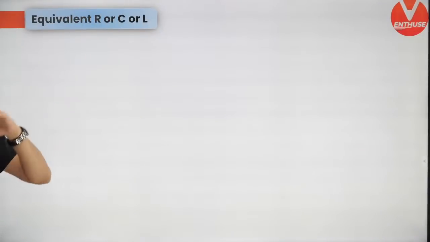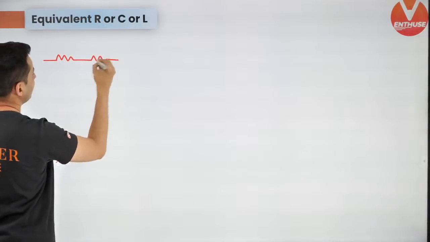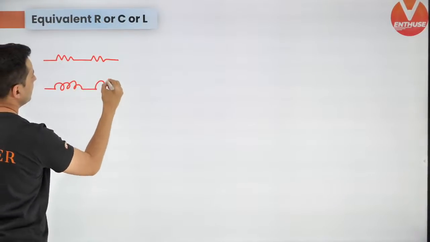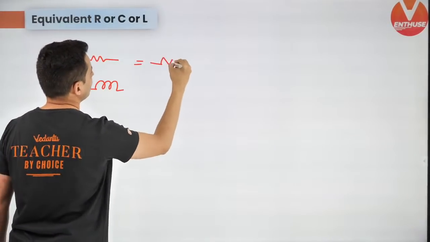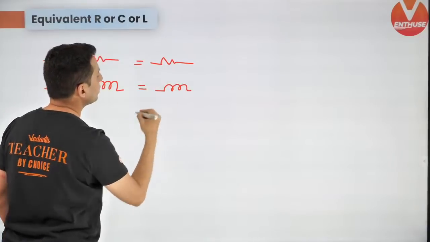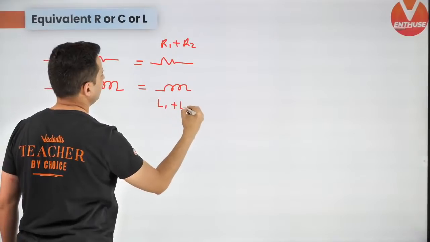Next up, equivalent RCL circuits. Very, very important. Now, remember one thing: resistors and inductors behave exactly the same way. When you find their equivalent in series, this is R1 plus R2 and this is L1 plus L2.